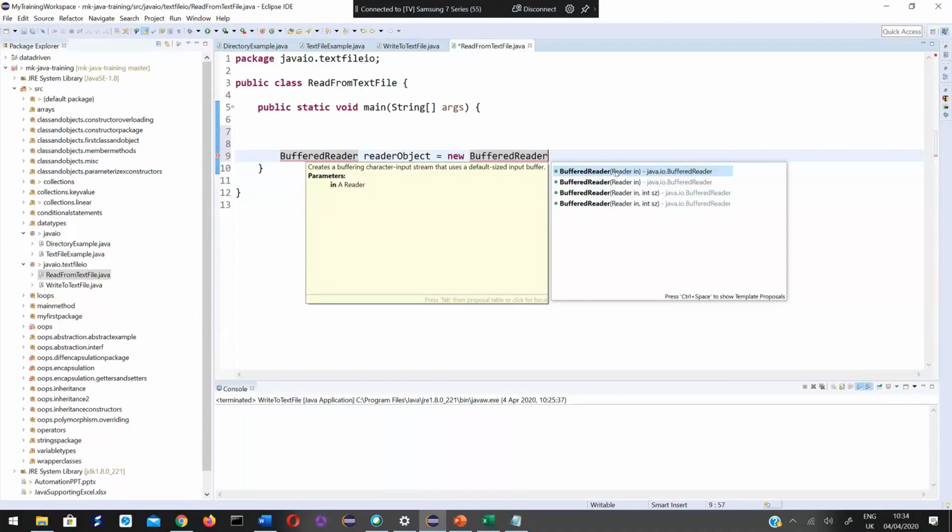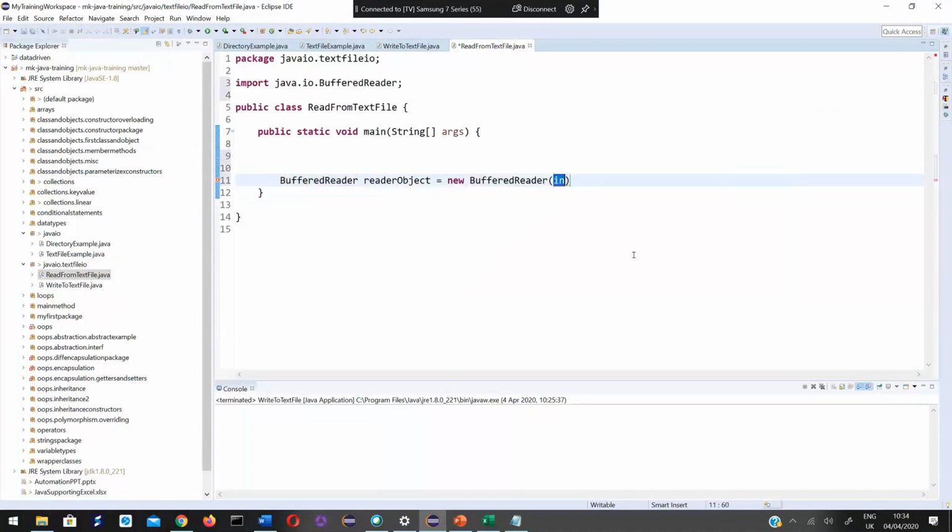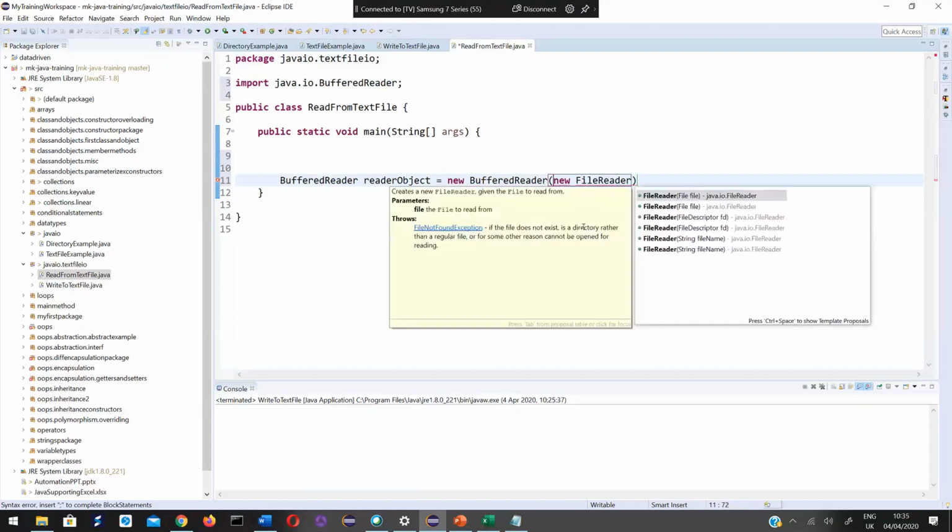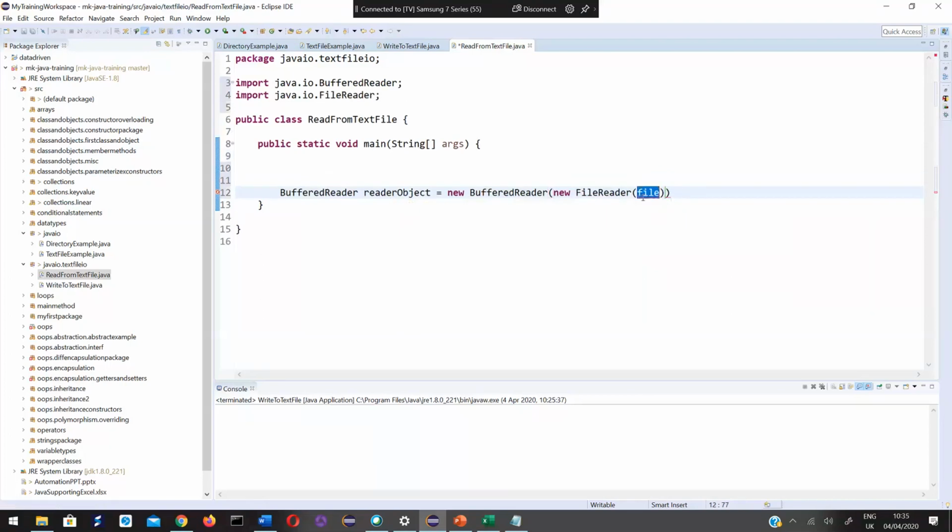This Reader is again a class. So this one you simply remember. New FileReader. Again, I'm creating it, and to this constructor I'm passing an object of FileReader, with this file.